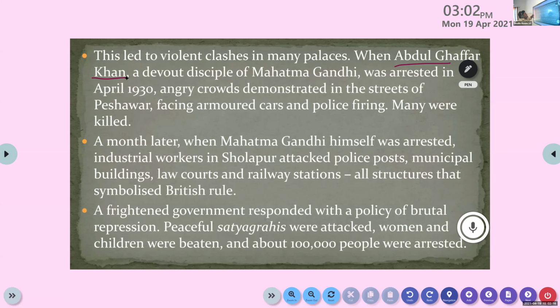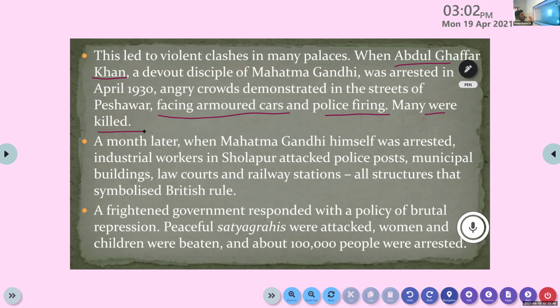They faced armored cars, sophisticated weapons like a military tank of today, with guns, and the police started firing against the people there. This led to violent clashes when Ghaffar Khan, a strong follower of Mahatma Gandhi, was arrested in April 1930.